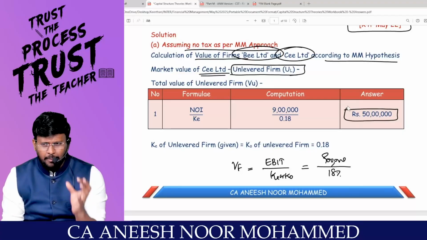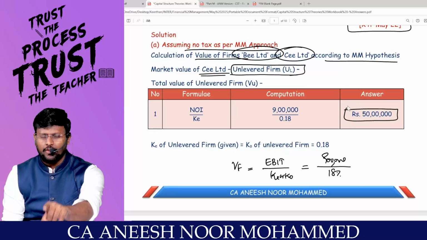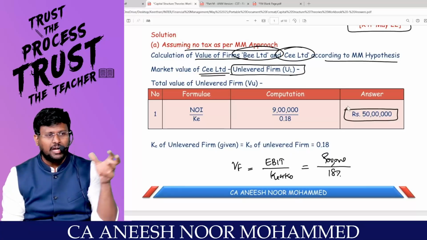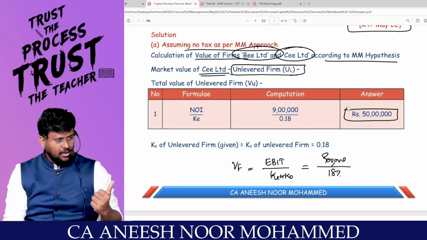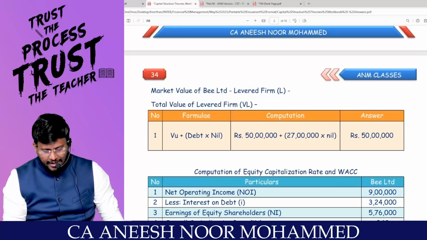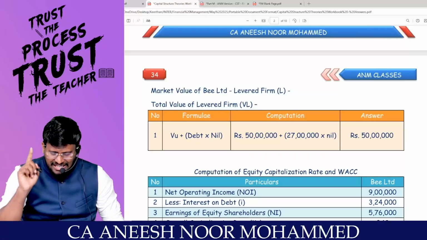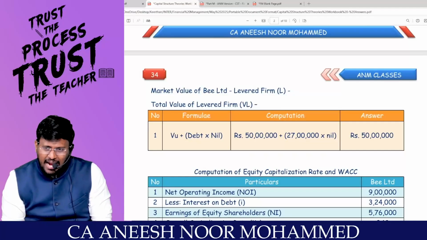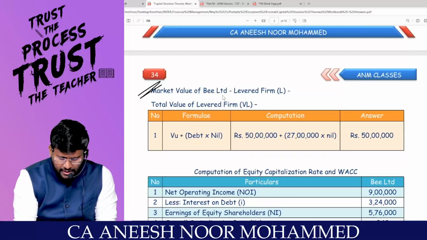The proposition of Modigliani-Miller is, if there is no tax, value of the levered firm is equal to value of the unlevered firm. If value of the levered firm is equal to value of the unlevered firm, technically it means KO of the unlevered firm is equal to KO of the levered firm. Comfortable? So KE of an unlevered firm, as given, is equal to KO of the unlevered firm, which is equal to 18%. Are you agree with me? Now, sir, I have completed the value of the unlevered firm. If there is no tax, value of the unlevered firm is equal to value of the levered firm. Now I am going to calculate the market value of B Limited.